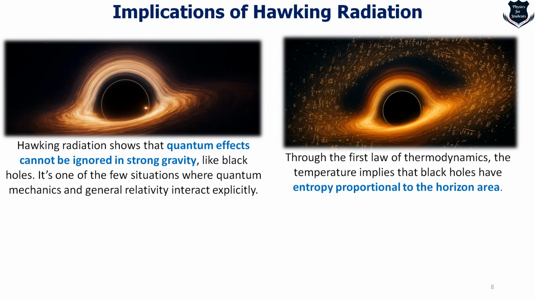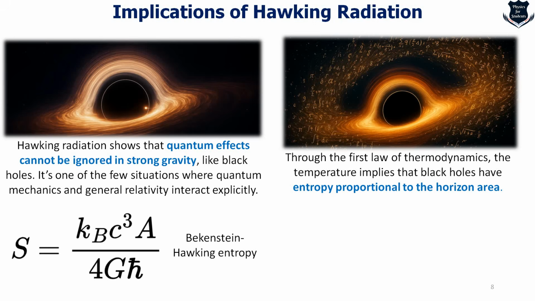The second implication is that through the first law of thermodynamics, you know that the temperature implies that black holes should have an entropy. And this entropy is somehow different, and it is proportional to the horizon area. And this led to the famous Bekenstein-Hawking entropy, and the equation looks something like this.